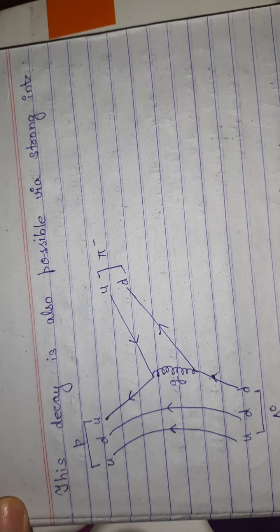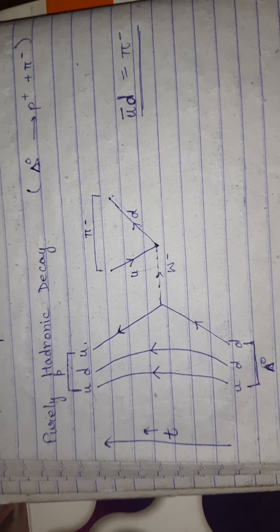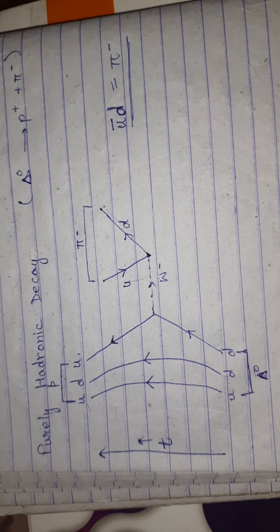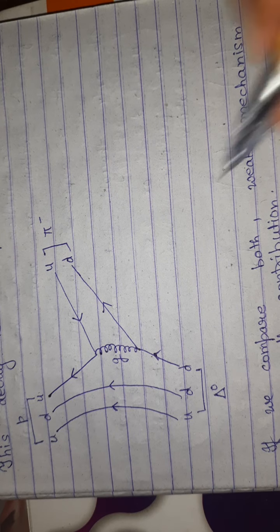Another reaction is this decay is also possible via strong interaction. That means the interaction that we see here, which happens via weak interaction, is also possible via strong interaction, and the process is like this.